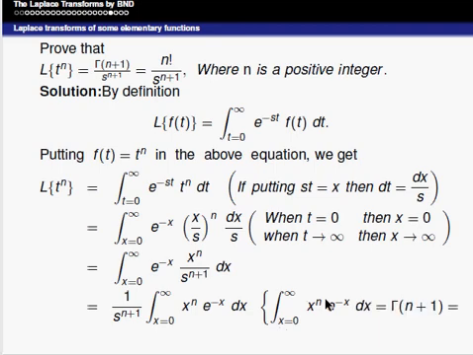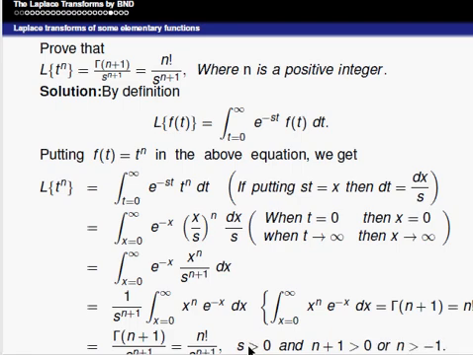Again the term gamma of n plus 1 is n factorial. So, therefore, this integral is gamma of n plus 1 divided by s to the power of n plus 1, that is equal to n factorial divided by s to the power of n plus 1, where s is greater than 0 and n is a positive integer, or n is greater than minus 1. So, therefore, Laplace of t to the power of n is equal to gamma of n plus 1 divided by s to the power of n plus 1, or simply n factorial divided by s to the power of n plus 1.